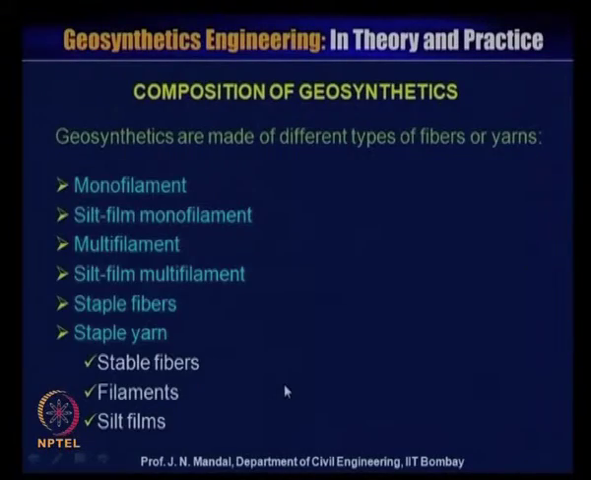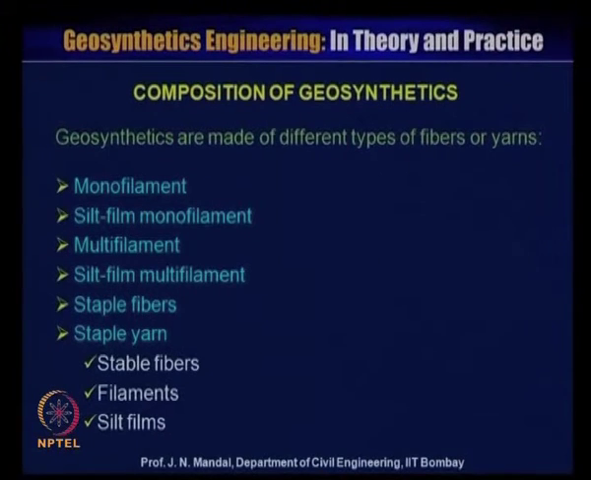So there are different raw materials and different types of products. It may be geotextile, it may be geogrid, it may be geomembrane, it may be geofoam. So you can see various types of material, which are made of various types of polymer.